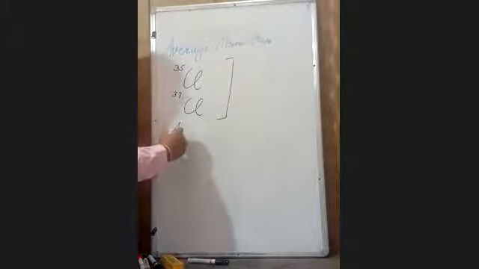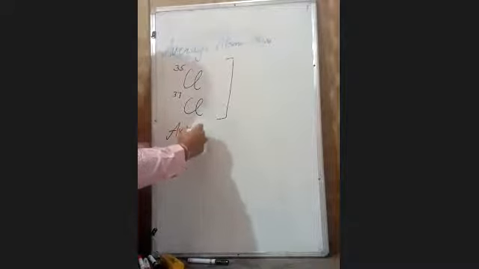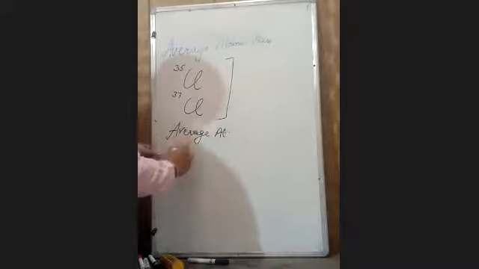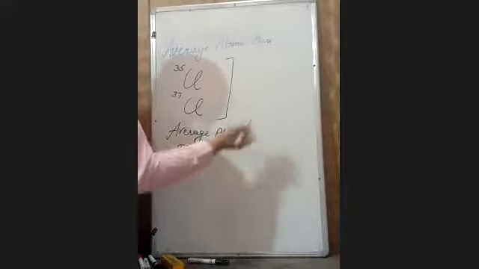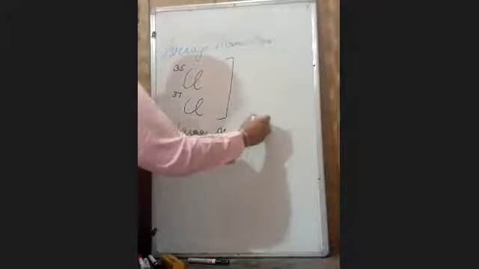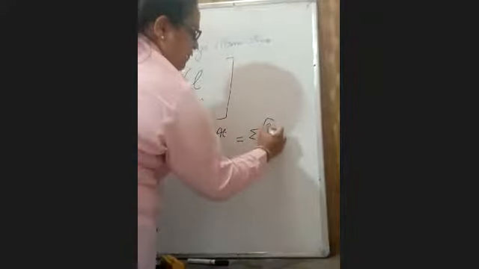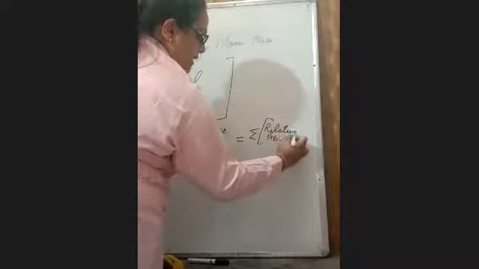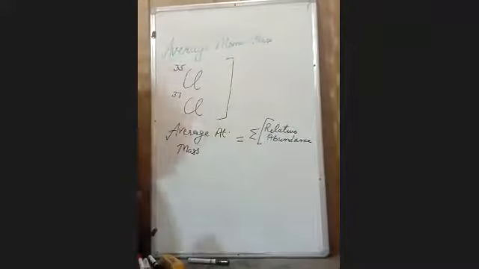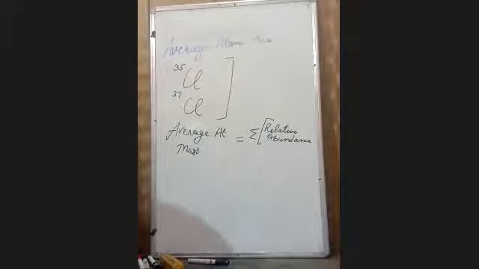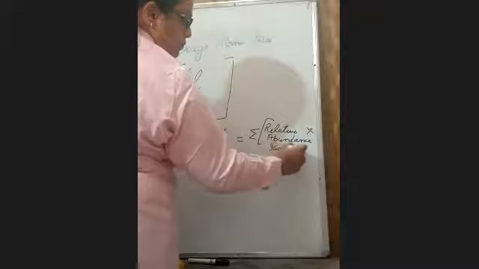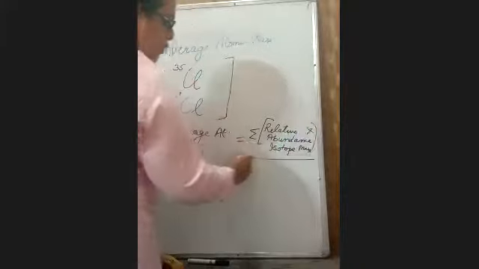Average atomic mass of any element is equal to the sum of the relative abundance of that particular isotope into isotope mass, over 100.